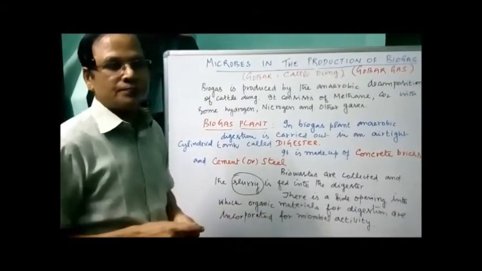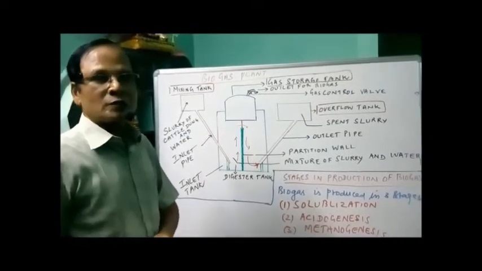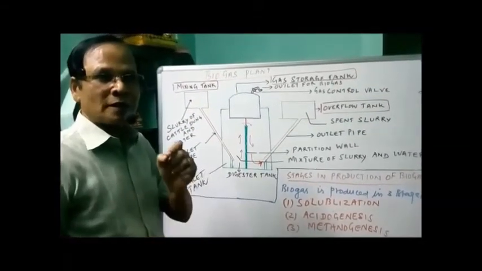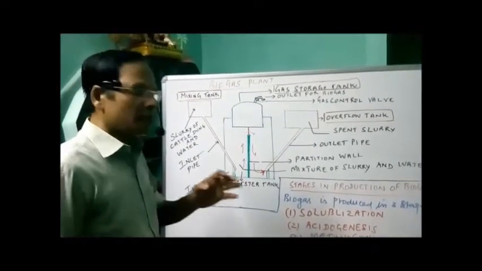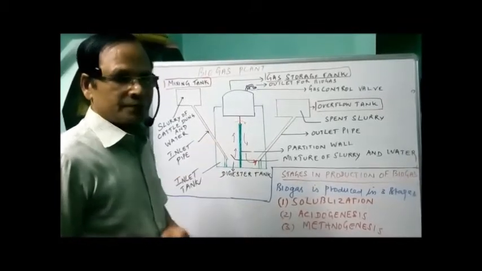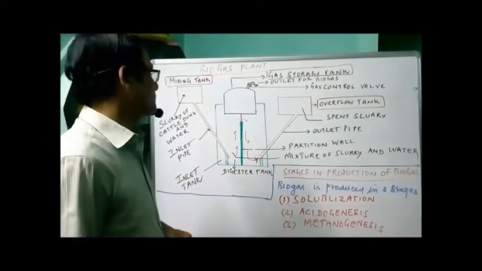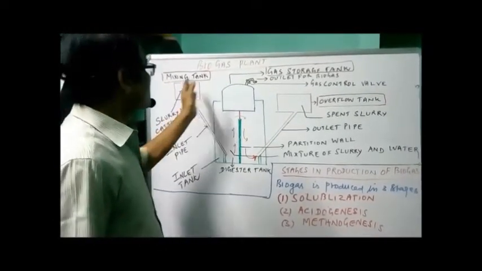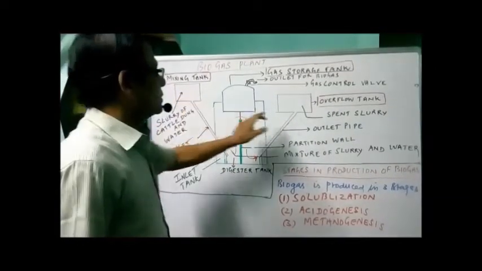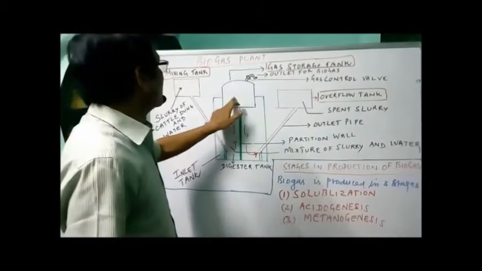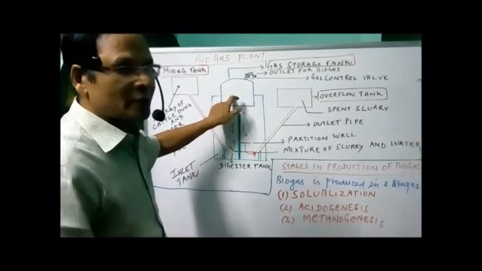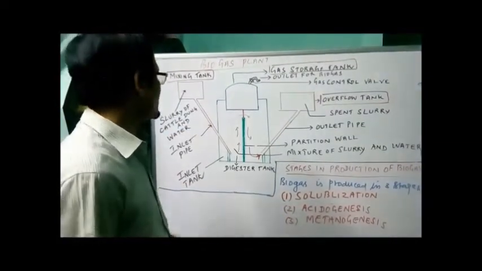Let's discuss now. The diagram shows the structure of the biogas plant. I mentioned already it's a large airtight tank, cylindrical in nature, made of concrete and brick or steel. Now there are different components: a mixing tank, an overflow tank, and a gas storage tank, which stores the biogas after its formation.